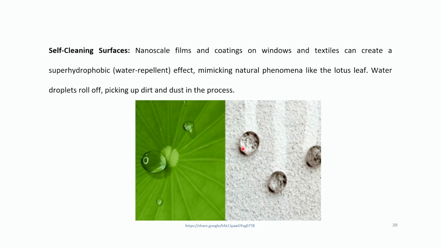Then self-cleaning surfaces. As I've already explained in my first slide, the nanoscale films and coatings on windows and textiles can create a super hydrophobic water repellent effect, mimicking natural phenomena like the lotus leaf. So your lotus leaf phenomena that I've already discussed before has inspired self-cleaning surfaces. Nanoscale films and coatings on windows and textiles have been created that are super hydrophobic, that repel water instantly, and they mimic the natural phenomena like the lotus effect.